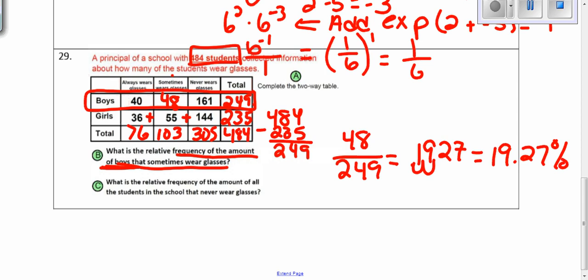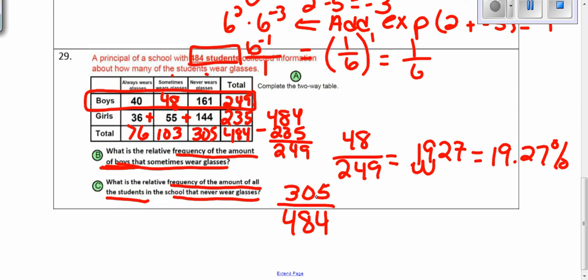Again, for C, what is the relative frequency of all of the students? So that total goes in our denominator, and the total is 484 students out of all of them. How many in that school never wear glasses? So we're going to our total for the never wear glasses column, which is 305. And when we type that into our calculator, we get 0.6301. Move our decimal twice to the right, and we get 63.01% as our answer.